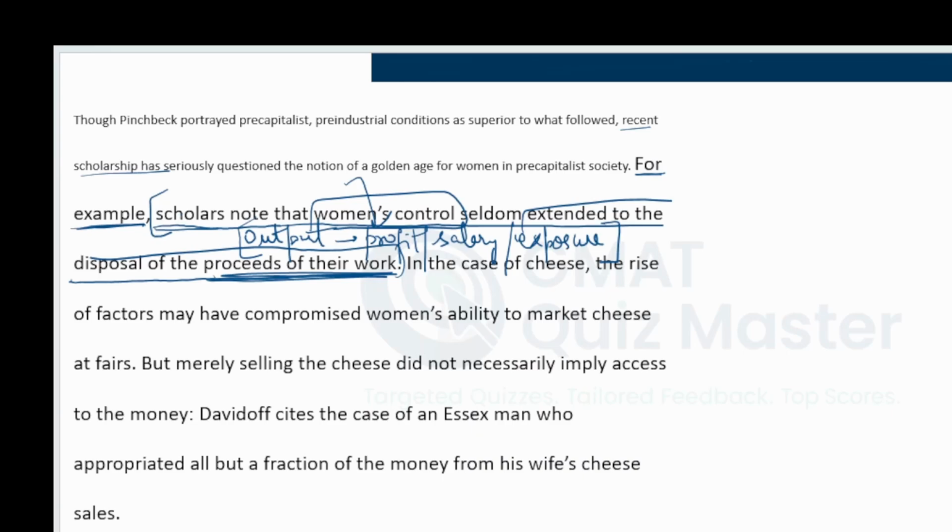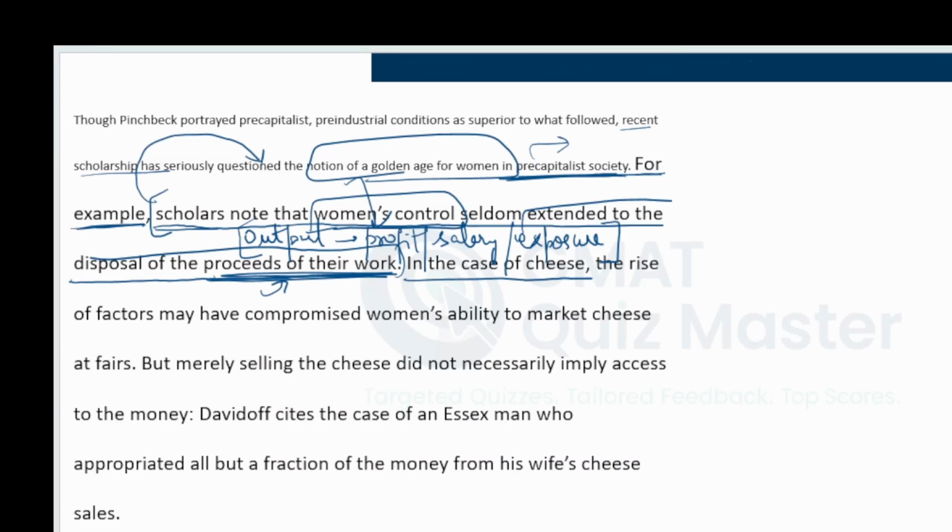But the scholars are saying that no, they did not usually have a right over the proceeds of their work, which is a negative thing. And you can understand that this is how they are questioning the notion of golden age for women in pre-capitalist society. Now, till now, the scholars have not said that post-capitalism was good, but they are saying that the pre-capitalist society was probably not a golden age for women.